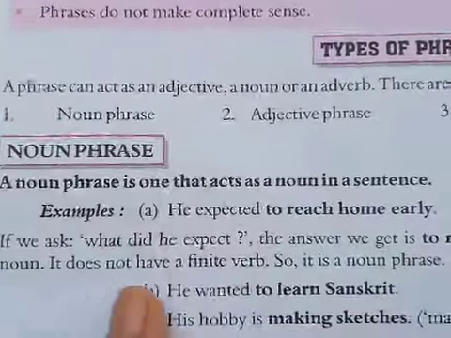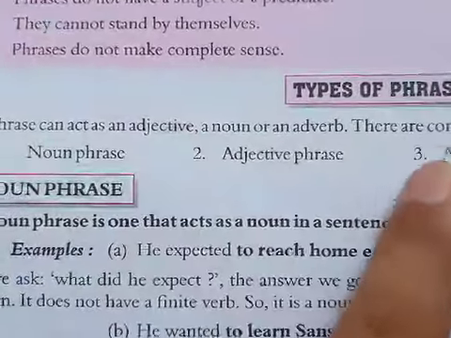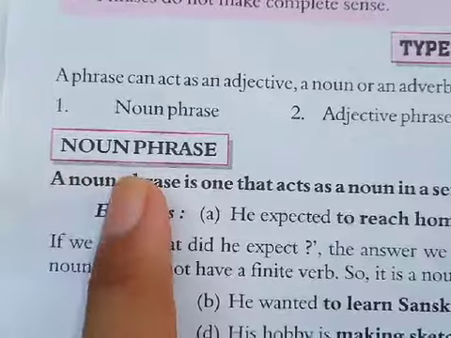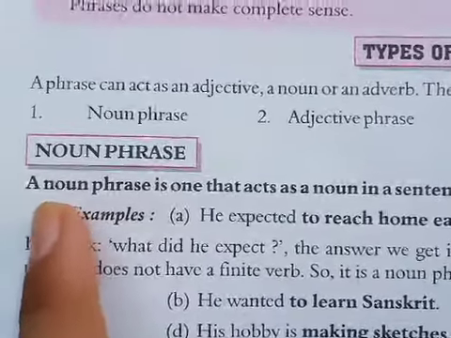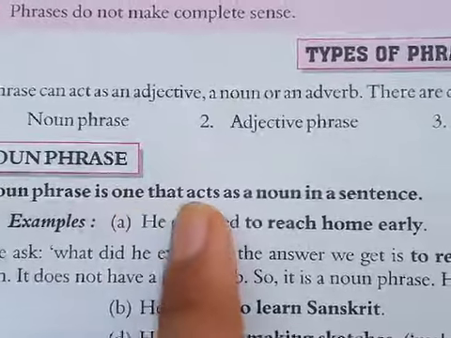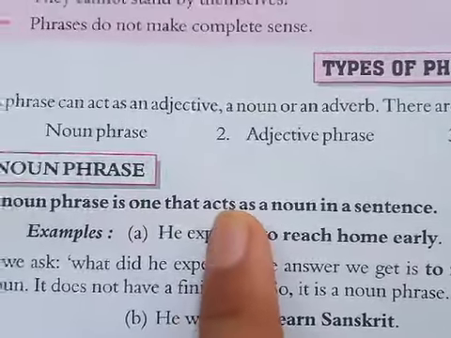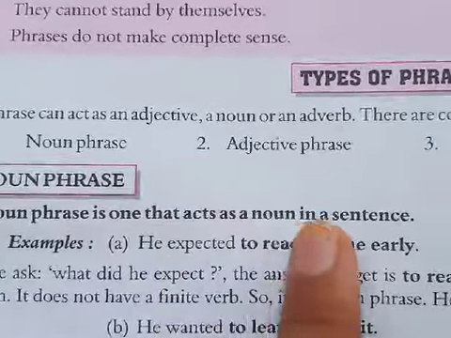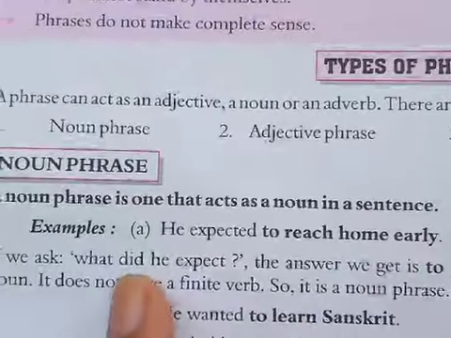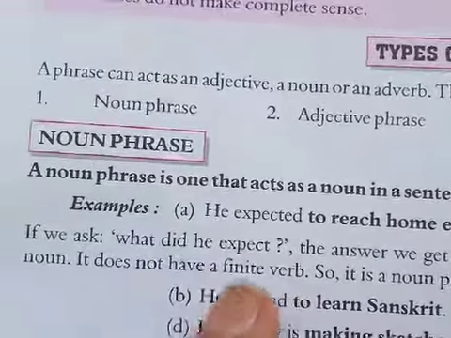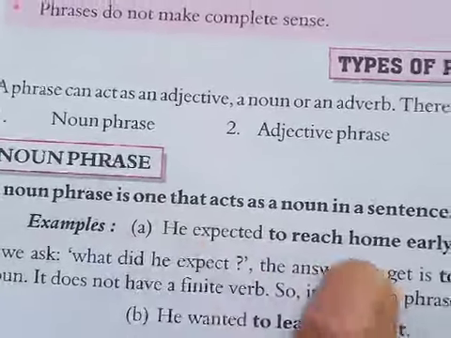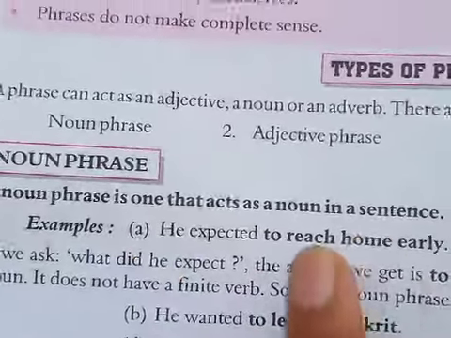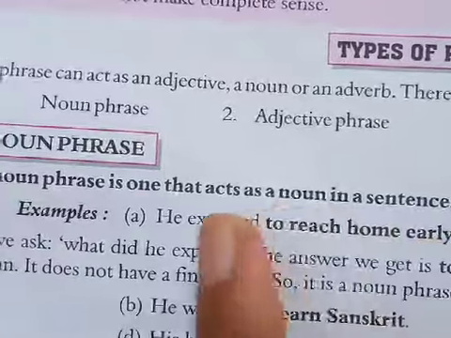Let us begin one by one with the types of phrases. First type is noun phrase. Definition of noun phrase: a noun phrase is one that acts or performs as a noun in a sentence. It may come in the beginning or at the end of the sentence, right?